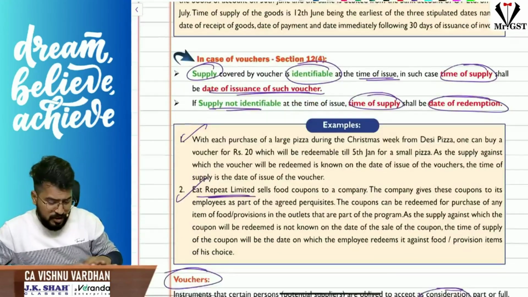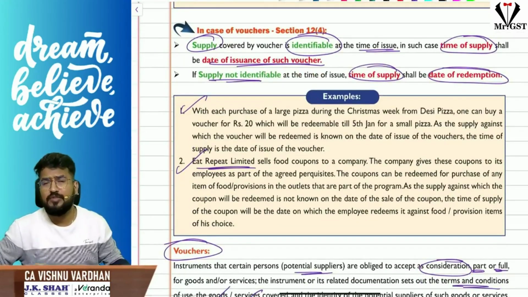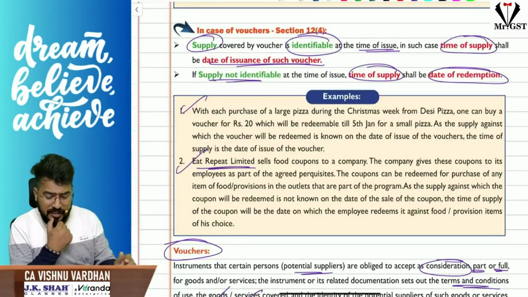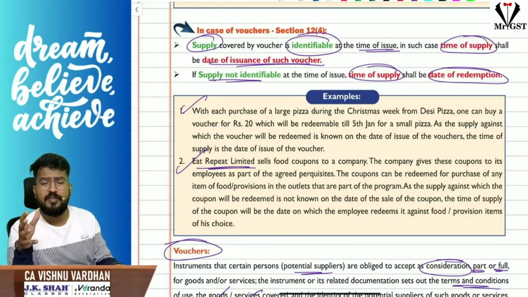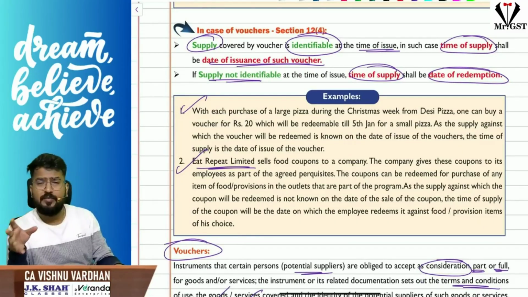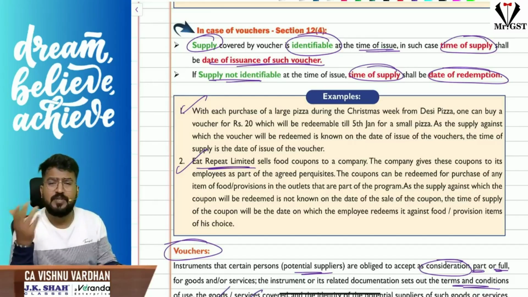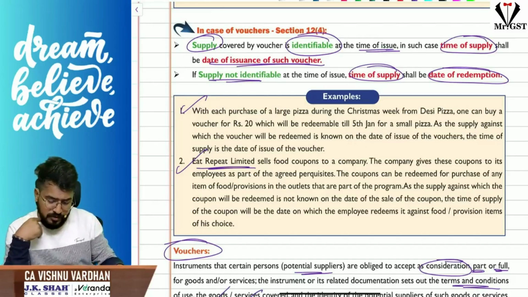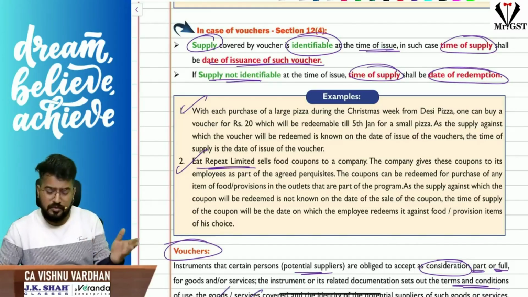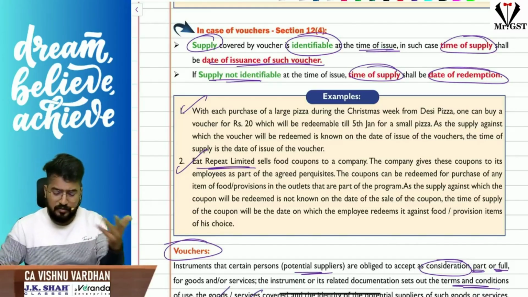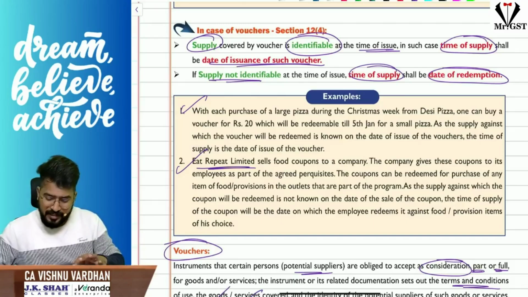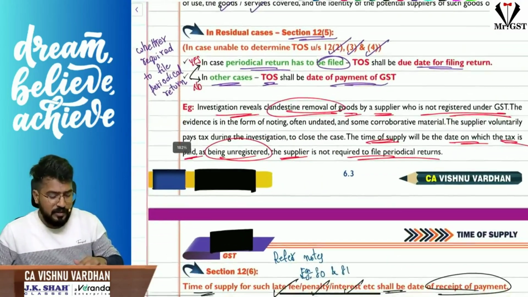So 12 subsection 4 is nothing but time of supply in case of vouchers. Whenever vouchers are given, please understand, if the supply is identifiable, then the time of supply will be the date of issue of the voucher. If the supply is not identifiable, it is the date of redemption of the voucher. Of course, through the recent budget, this has been removed, and it will not be asked in the upcoming attempts. Nothing to worry. Next, 12 subsection 5.